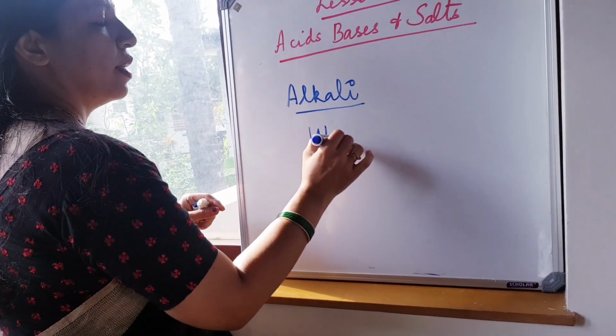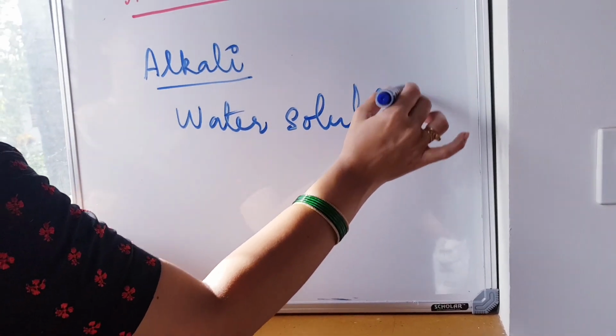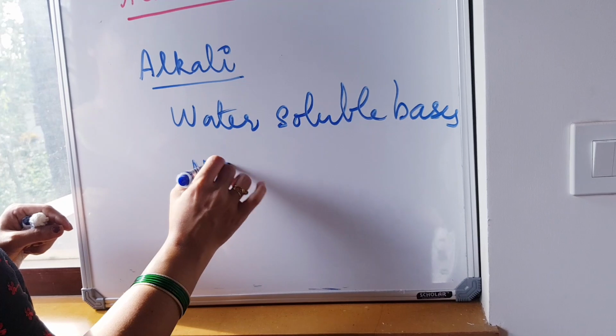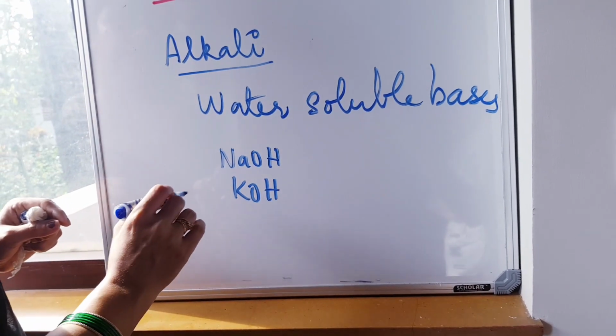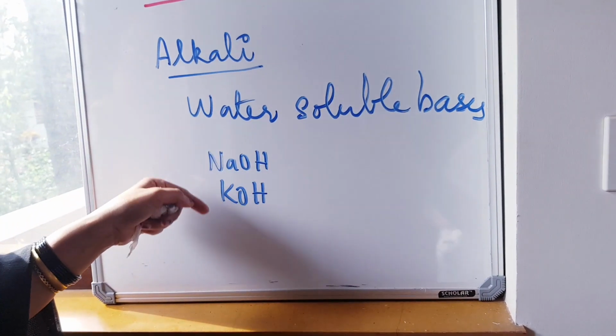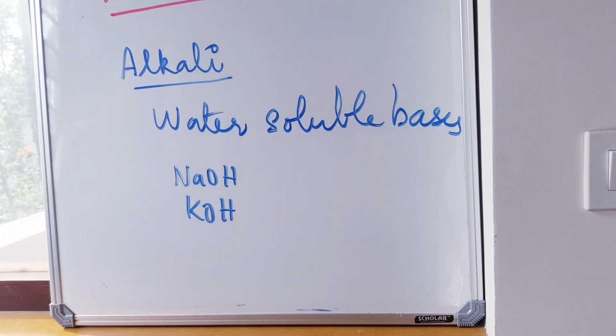Water soluble bases are called alkali. Example, NaOH is an alkali, potassium hydroxide is an alkali. So you have examples of alkali, sodium hydroxide and potassium hydroxide. Water soluble bases are called alkali.